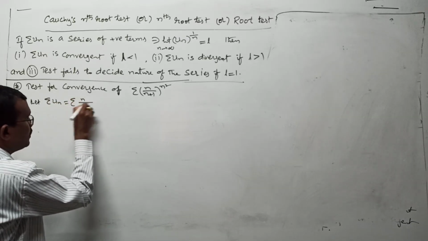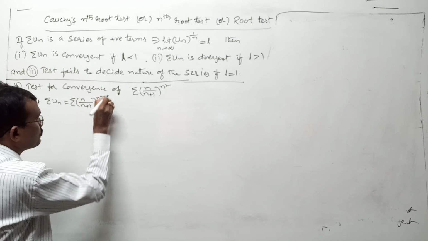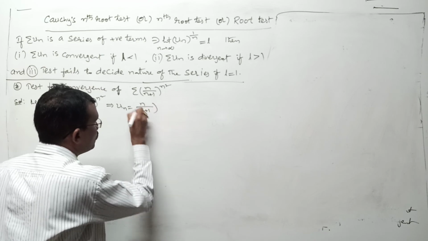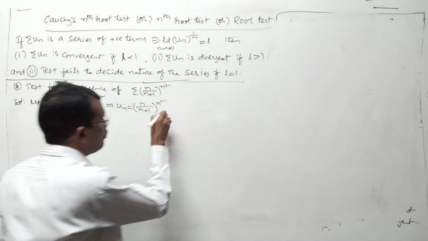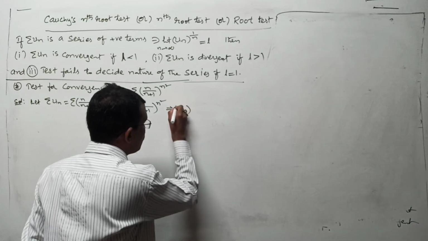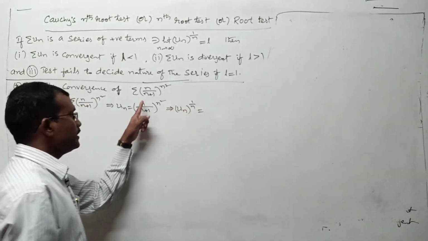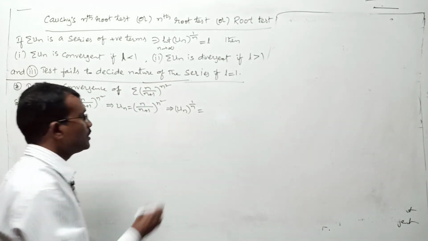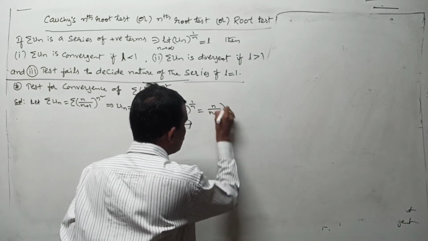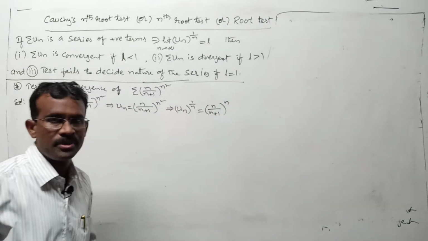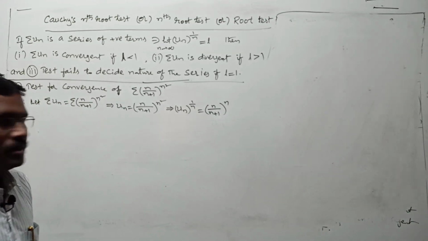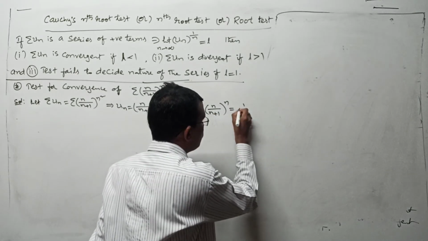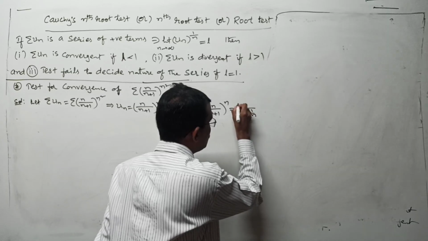Sigma (n by n plus 1) whole to the power of n square. From this, un is what? (n by n plus 1) whole to the power of n square. Now let us define un whole to the power of 1 by n. That means ((n by n plus 1) whole to the power of n square) whole to the power of 1 by n gives what? (n by n plus 1) whole to the power of n square by n goes to what? n. Any problem? Yes, here I want to take n common in the denominator and cancel with this, you get 1 by (1 plus 1 by n) whole to the power of n.